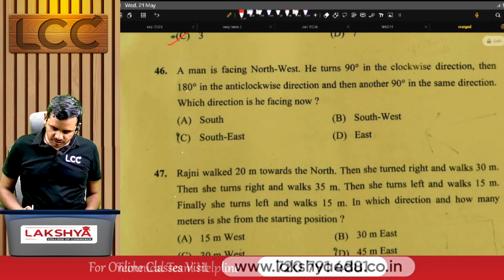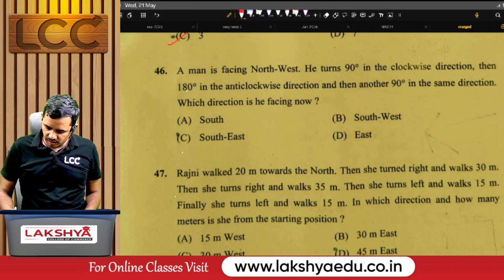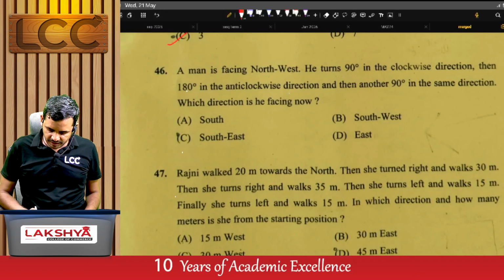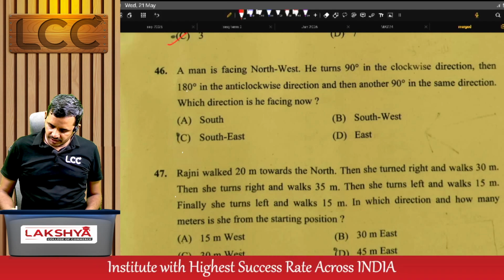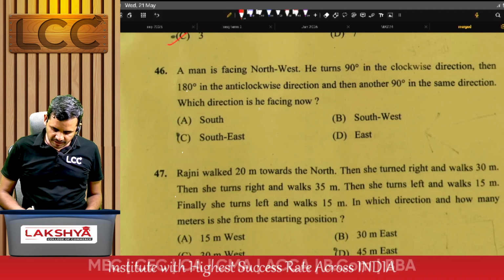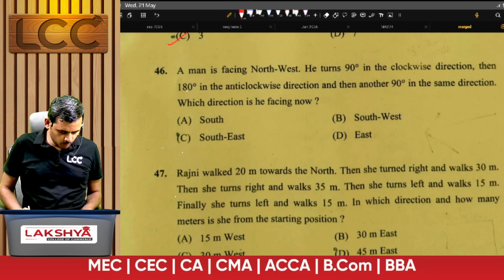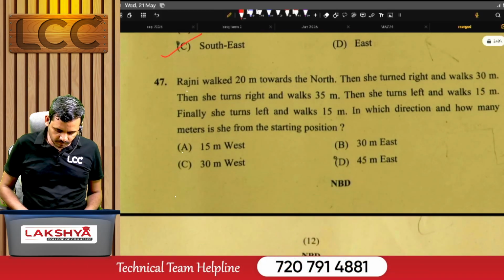A man is facing northwest. He turned 90 degrees in clockwise direction, then 180 degrees in anti-clockwise direction, and then another 90 degrees in the same direction. Which direction is he facing now? Right answer is C.